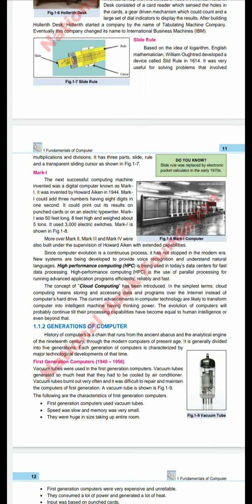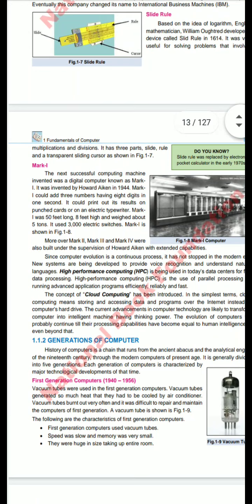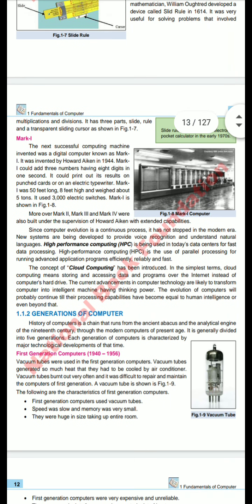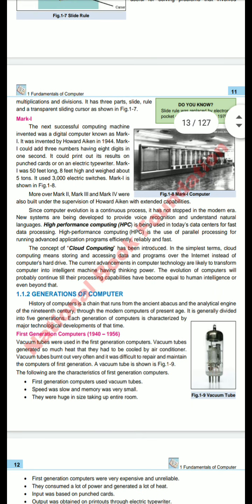Next, Mark I. The next successful computing machine invented was a digital computer known as Mark I. Nowadays we are using the latest digital computers, and the base of these was Mark I. It was invented by Howard Aiken in 1944.